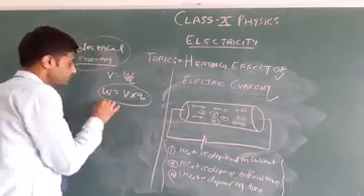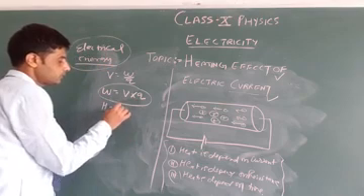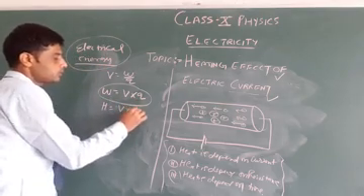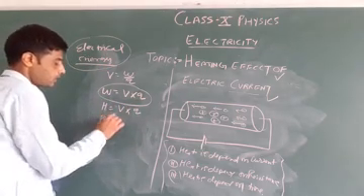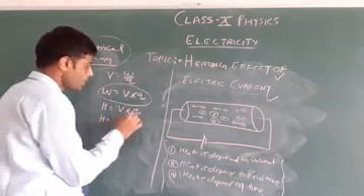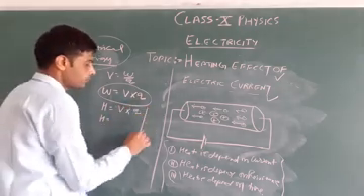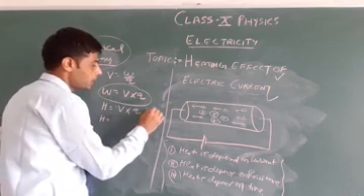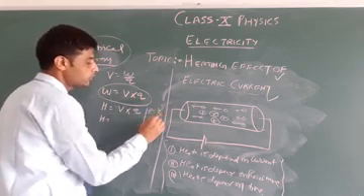So it means H equal to V into Q. As you know, R equal to V upon I by using Ohm's law.